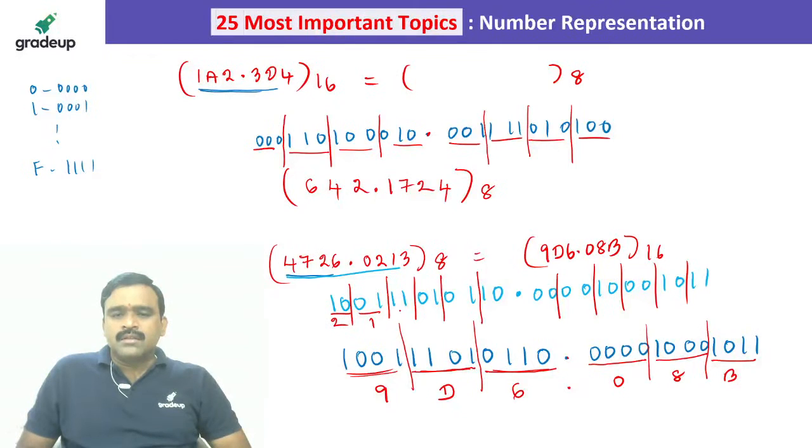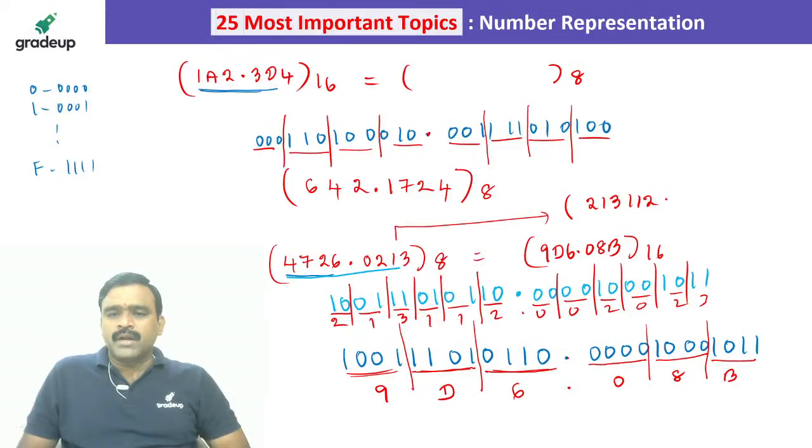This is 1, this is 3, this is 1, this is 1, this is 2, this is 0, this is 0, this is 2, 0, 2, 3. So the value in base 4 is 213.112002023 base 4. That's all.